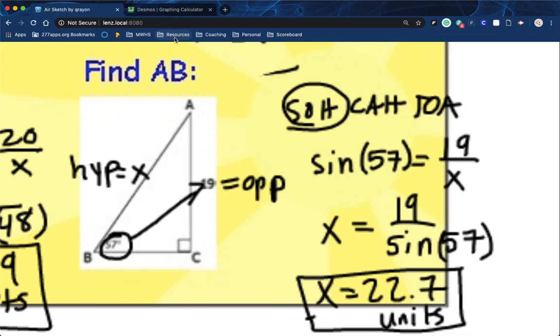So at a minimum, label your triangle before asking for help, because that's a really good starting point. All right, so complete the 10.5 ABC mixed review, and have a good day.